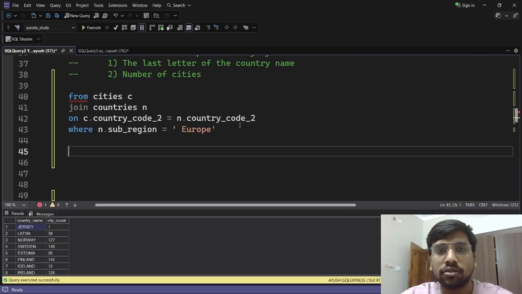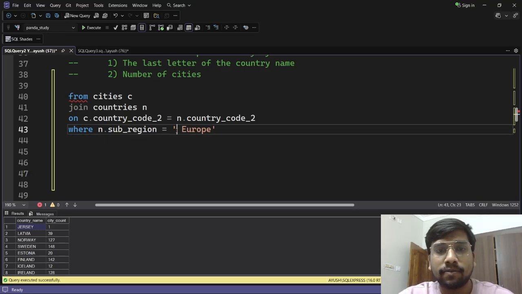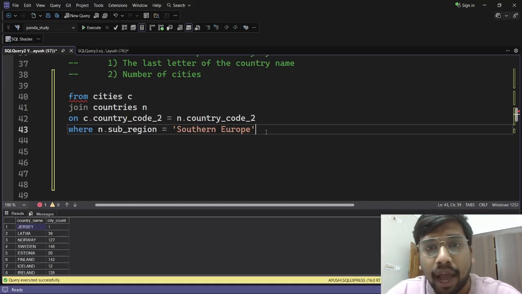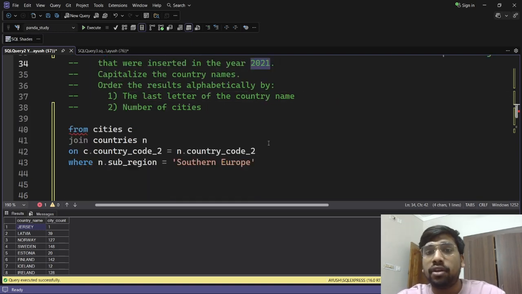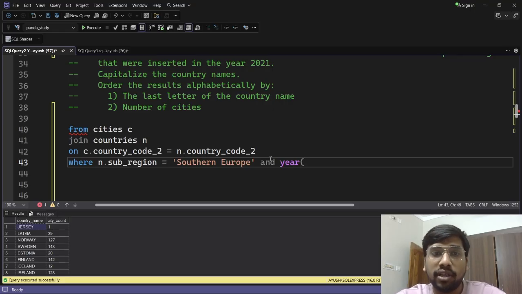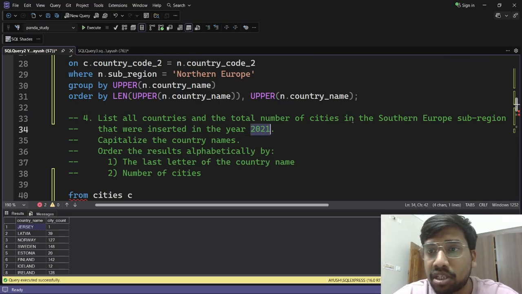Yes, this is Southern Europe. And one more condition that we will need here is that it should be inserted in the year 2021. So I will use AND year, year of what? Insert date, which is in the cities dataset, you can check it. C dot insert date equal to 2021. Now we have used this condition, and we have used this Southern Europe sub-region filter.